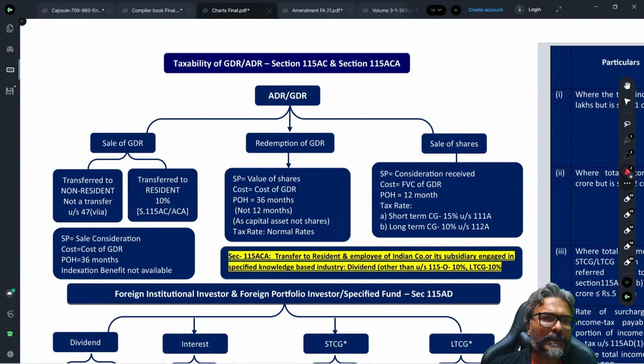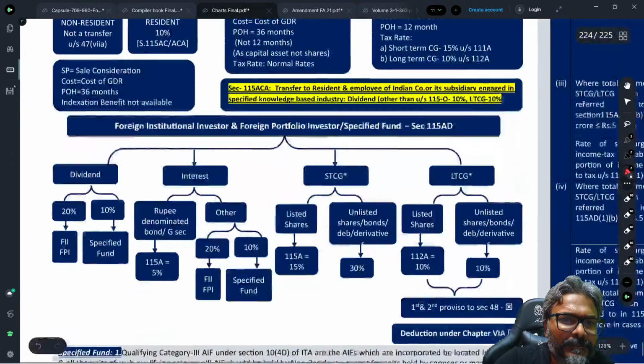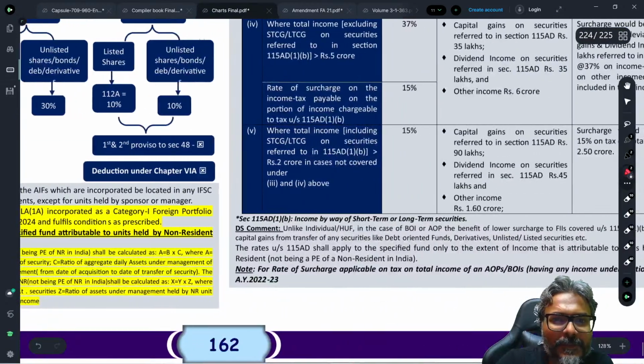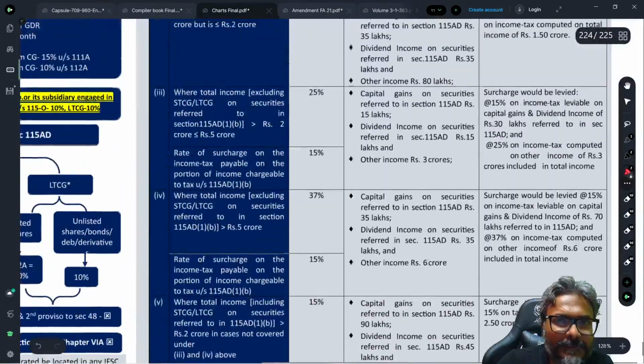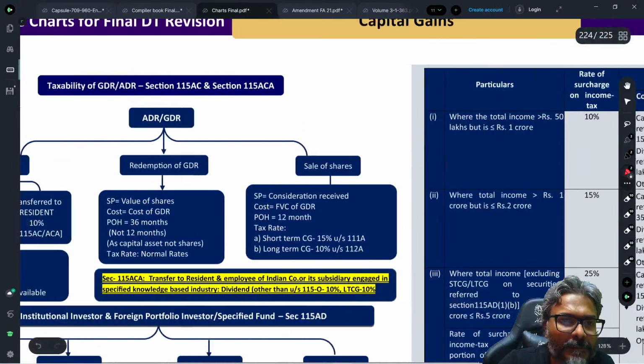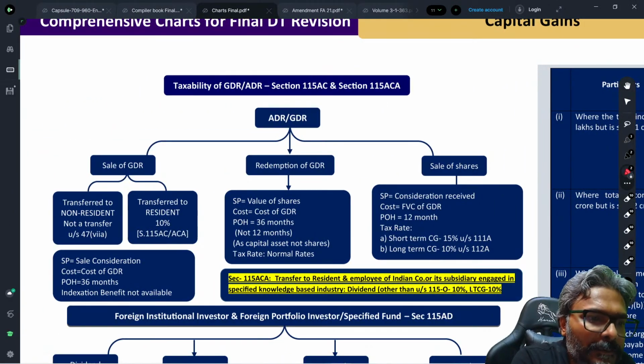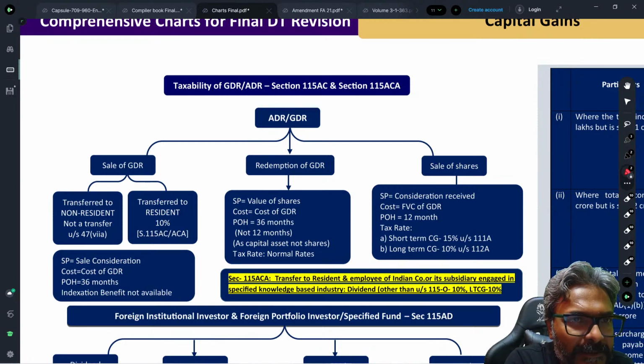Now here in this regard, one particular point I just want to bring to your notice before I do this ADR and GDR in FI. Just keep this sentence in mind, students.